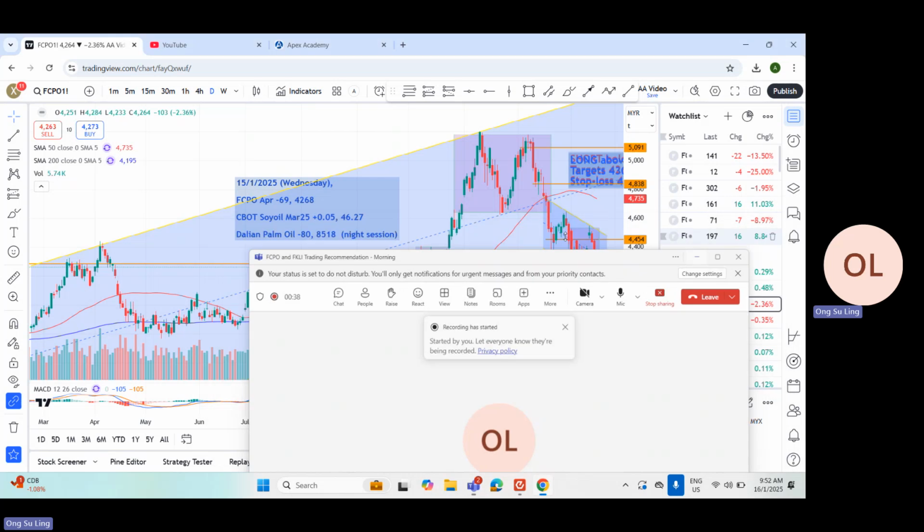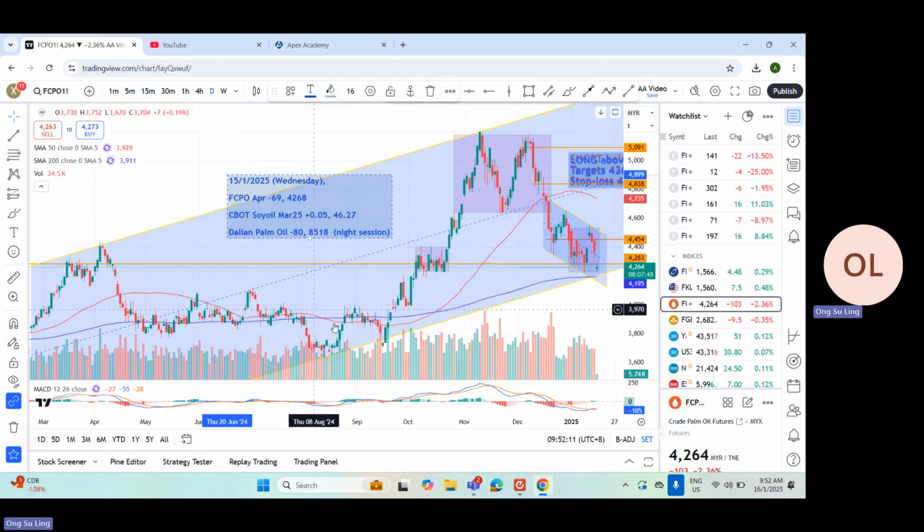Now let's start off with the updates in the commodities market. The overnight soybean oil March month contracts rose 0.05 points to close slightly higher at 46.27. Dalian active contracts dropped 80 points to close lower at 851 in the previous night session.